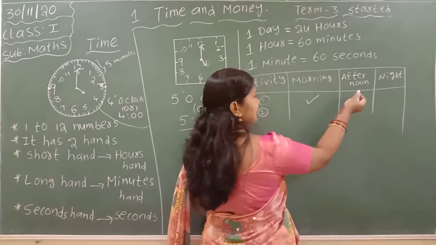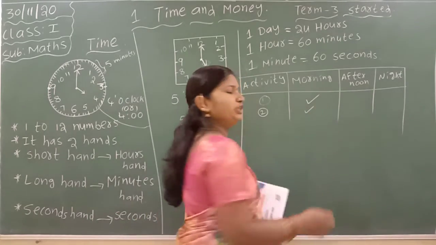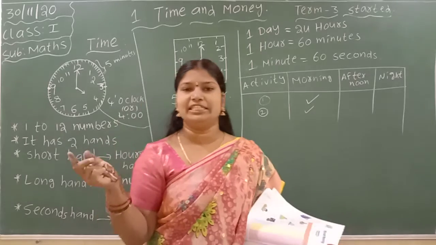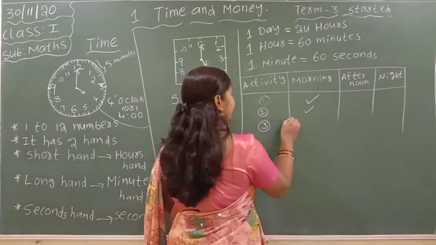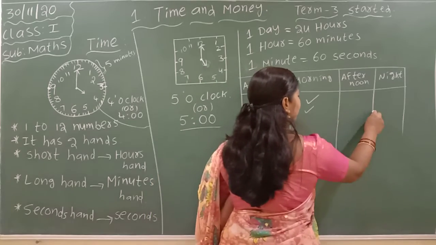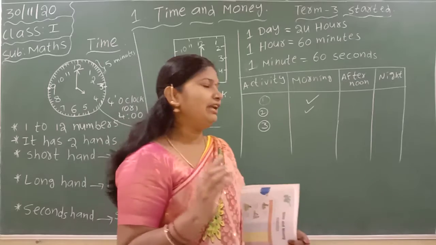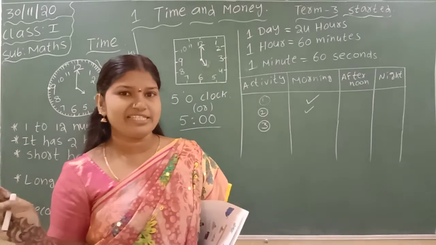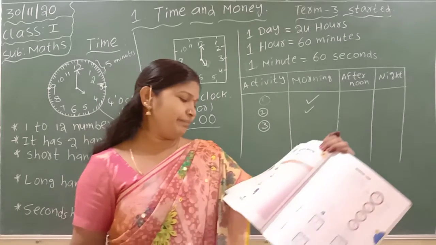Morning and evening. Evening is not there, so I put the tick mark on morning only. In the afternoon and at night we don't water the plants.